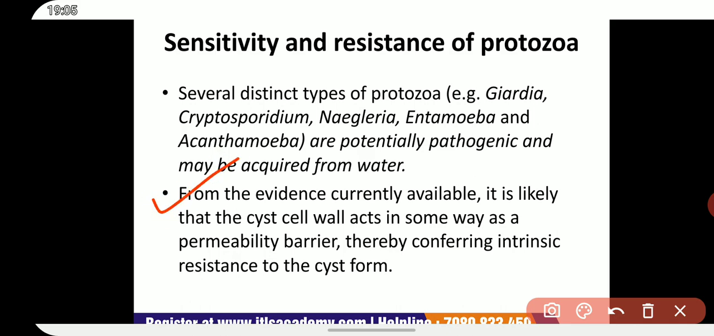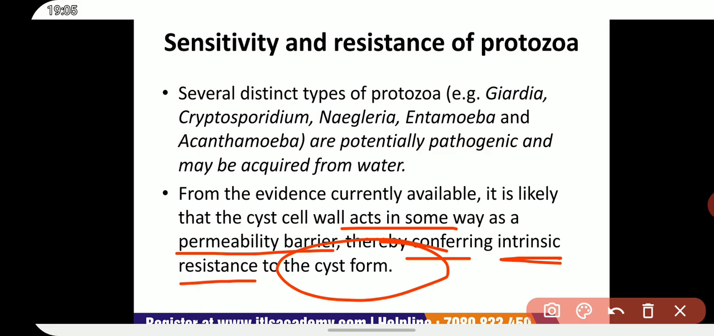From the evidence currently available, it is likely that the cyst cell wall acts in some way as a permeability barrier, thereby conferring intrinsic resistance to the cyst form.